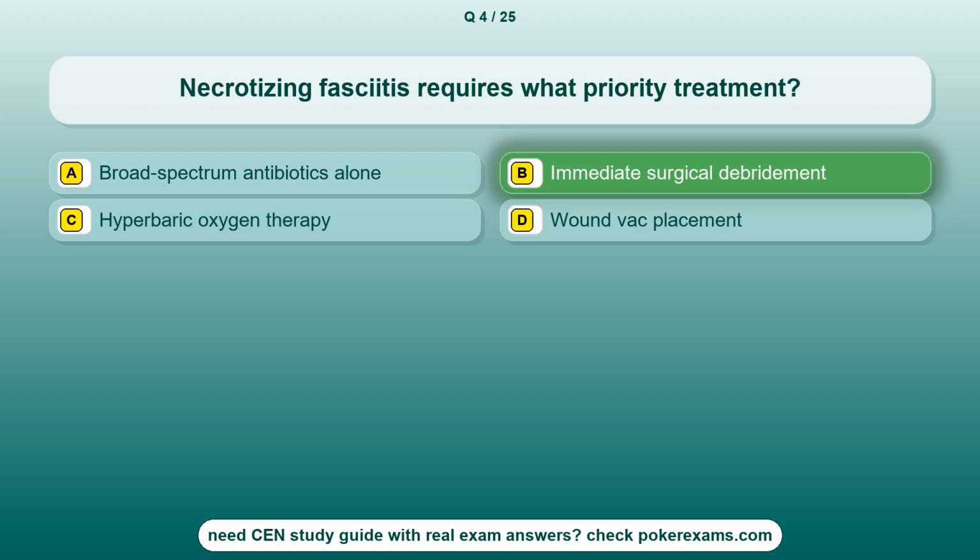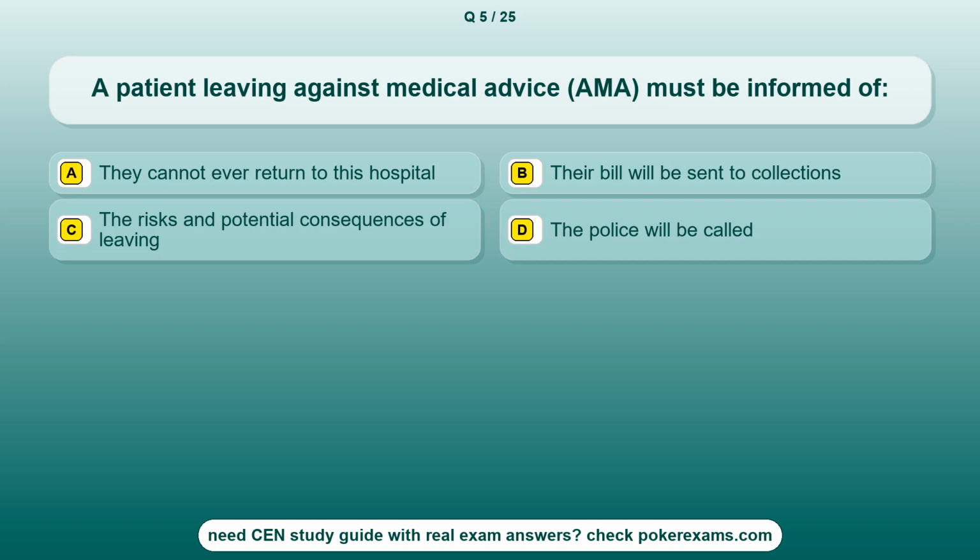The correct answer is option B. Immediate surgical debridement. Question 5. A patient leaving against medical advice, AMA, must be informed of. Option A. They cannot ever return to this hospital. Option B. Their bill will be sent to collections. Option C. The risks and potential consequences of leaving. Option D. The police will be called.